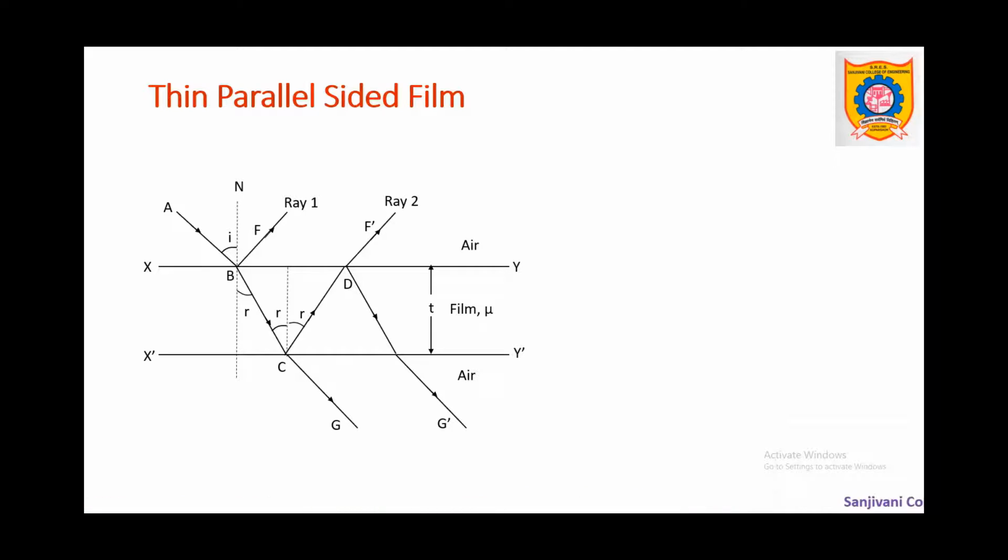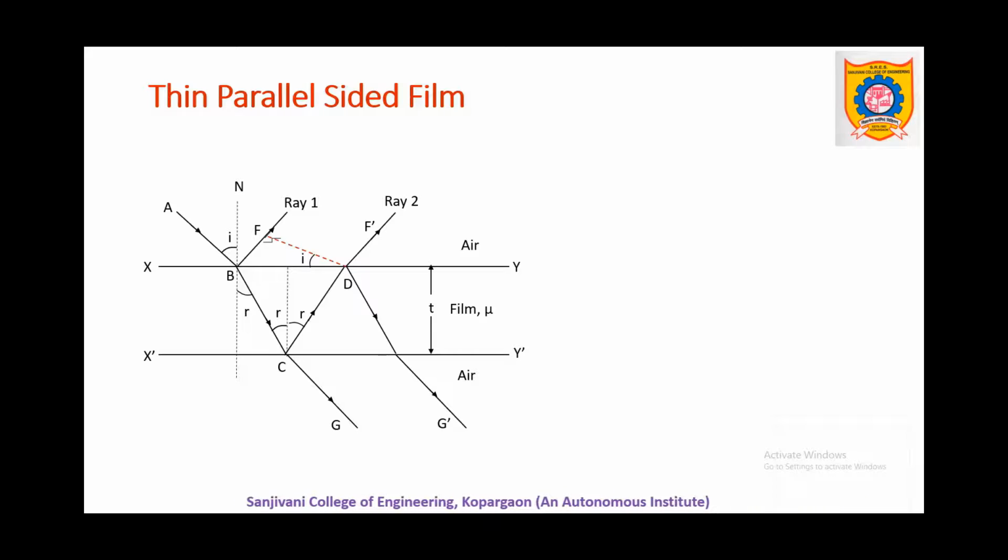Our interest is to find the conditions of constructive and destructive interference, that is, whether ray 1 and ray 2 will interfere constructively or destructively. Those mathematical conditions are to be drawn; that is our aim. In order to get the conditions, one additional construction is considered. One perpendicular is drawn on the reflected light. Because of this perpendicular, the optical paths of the two interfering rays are equalized beyond that perpendicular.